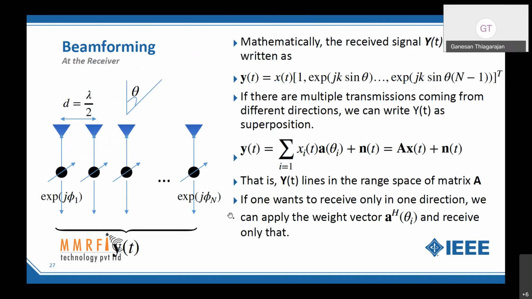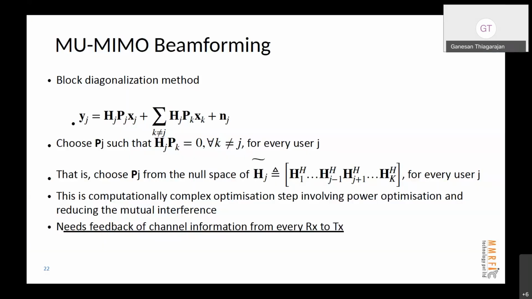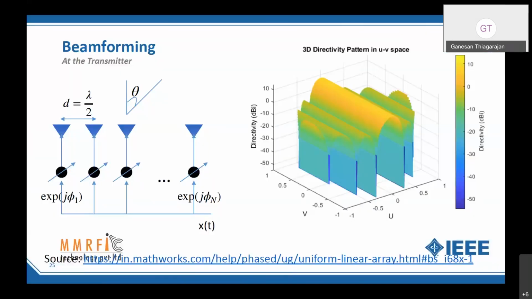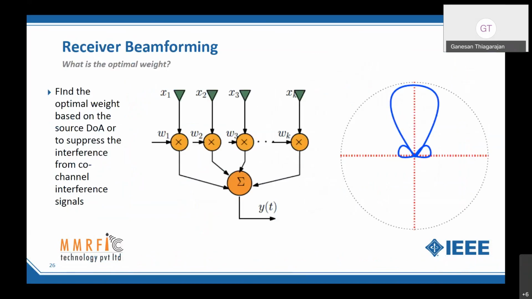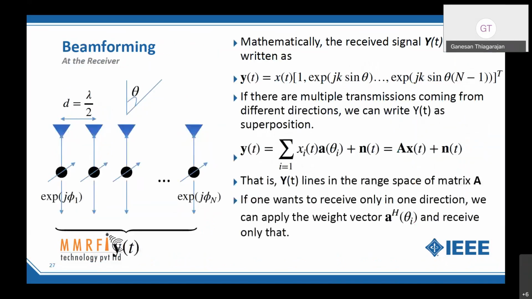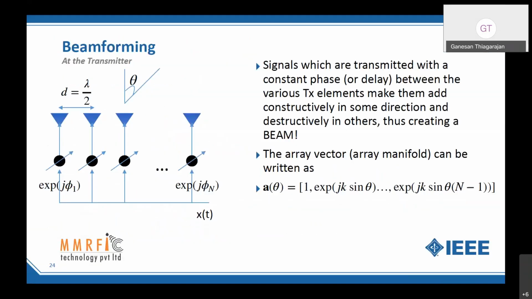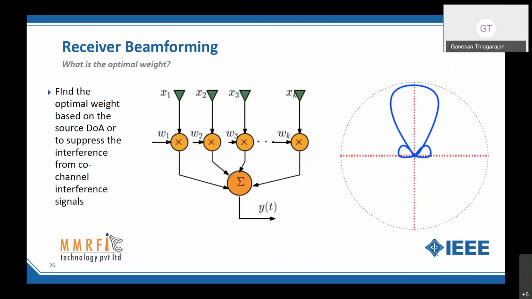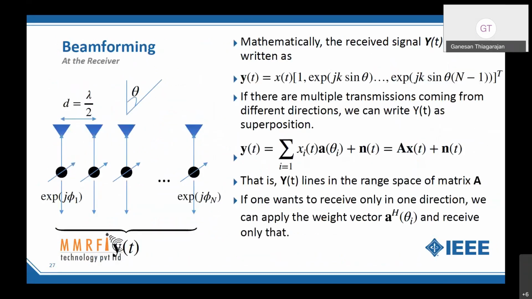And that is what is being done in the theory we talked about. This complicated theory is basically doing that. It is choosing the antenna weights such that I pick the user only in the desired direction, and at the same time I also put a null, or have less interference, towards the other users. That is what this complicated theory is telling us, and this is an intuitive explanation of what happens.